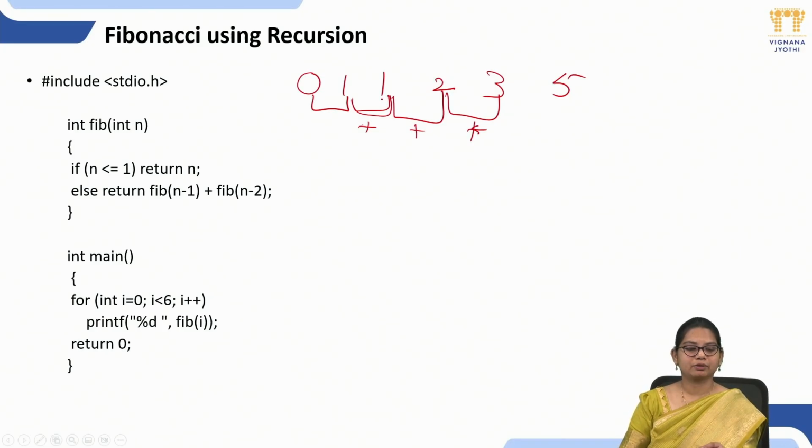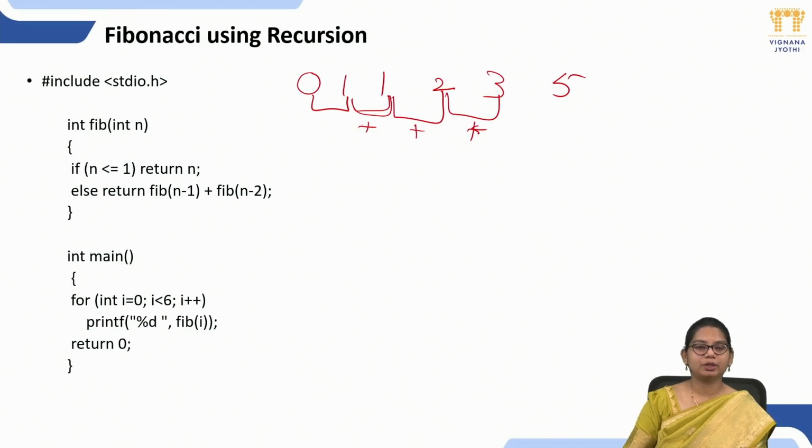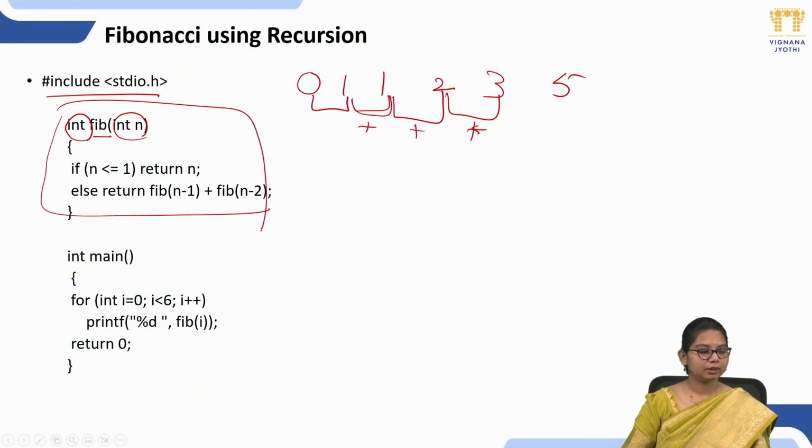So this is a sequence of adding two numbers beforehand, called a Fibonacci series. Now we will do recursion in Fibonacci series. We'll start with a header file. Int is my return type here, fib is my function name, and n is my parameter. So this is my function, and the compiler starts from the main function.